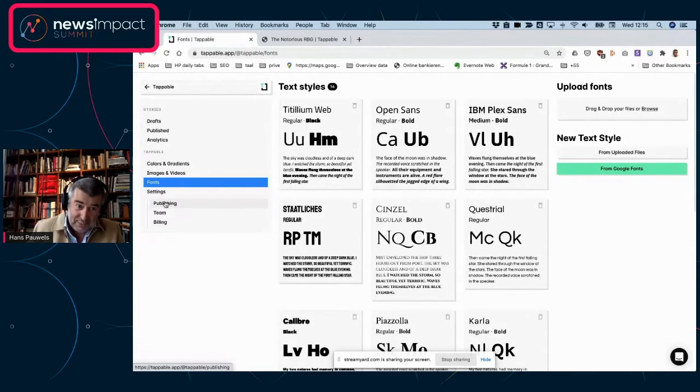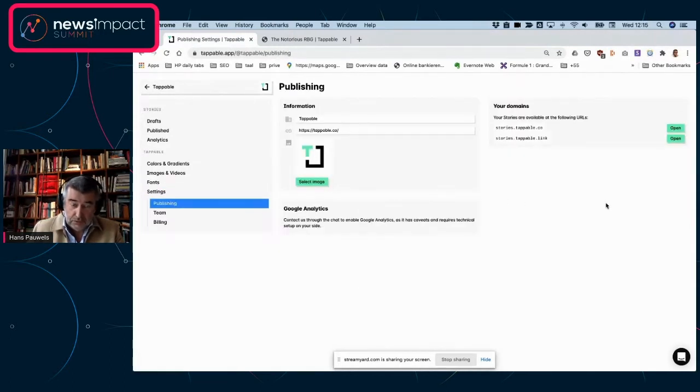Leaves us to go to the settings, right? And I'm very quickly going to do that to show you. At Tappable, we do the entire backend. So we do the rendering, the hosting, and the delivery. So the default URL that we are going to use is going to be a tappable.link. So you may have, I say, WashingtonTimes.tappable.link is going to be the default link in that case.